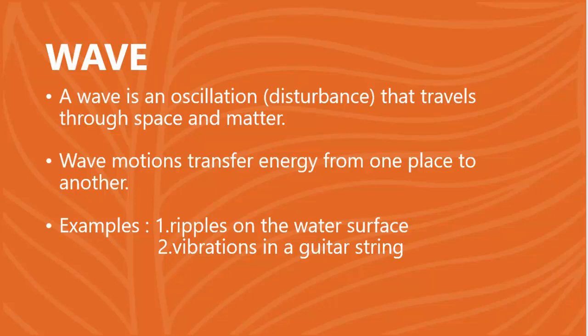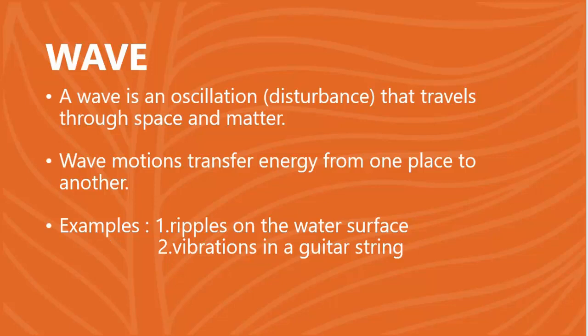For example, there is a ripple on the surface of the water, which is a disturbance created on the water surface. Here, the water surface is redistributed with energy because of the disturbance. So these ripples on the water surface are called waves.